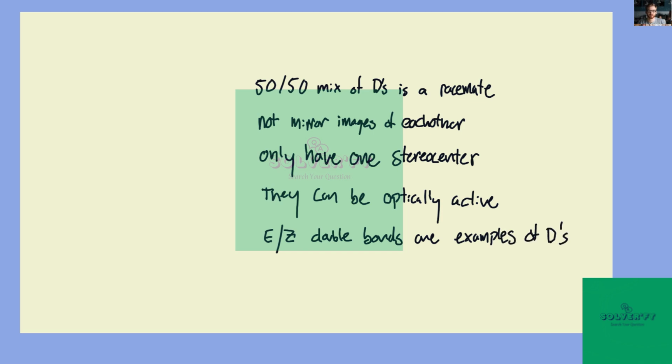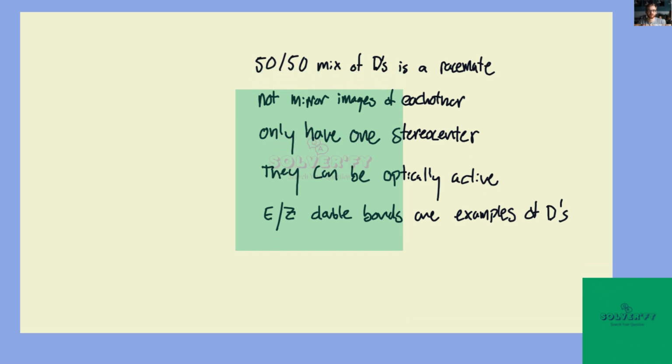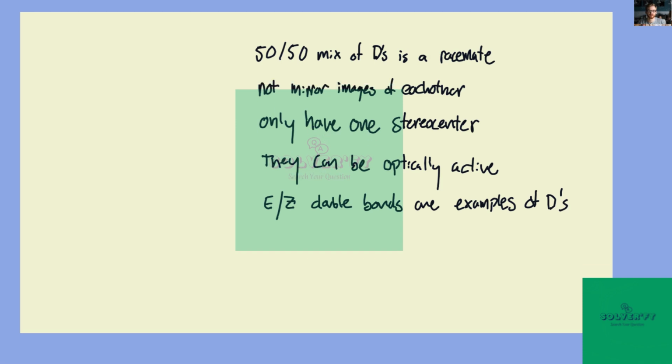Again, I'm just going to write D's for diastereomers. Okay, well, maybe it would help to talk about what diastereomers are, right? You may know that enantiomers are, for example, the mirror image of a molecule that has one or more stereocenters that does not contain a mirror plane of symmetry, right?